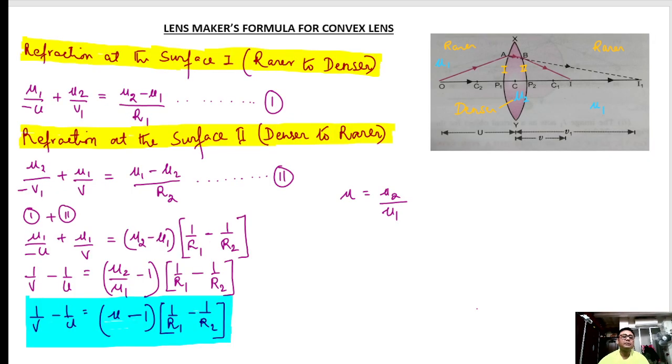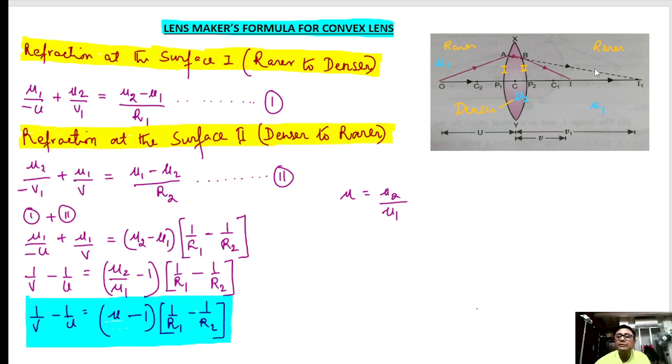Next is, friends, let's see lens maker's formula. It is one of the most important formulas of physics, and it has come an immense number of times in the board examination. Every year this is a question, lens maker's formula. So let us see how to derive it, which is very, very important.